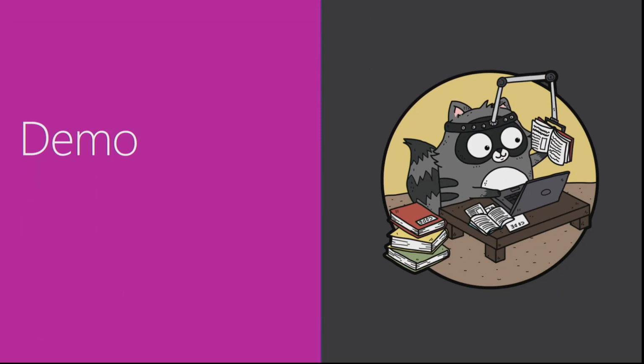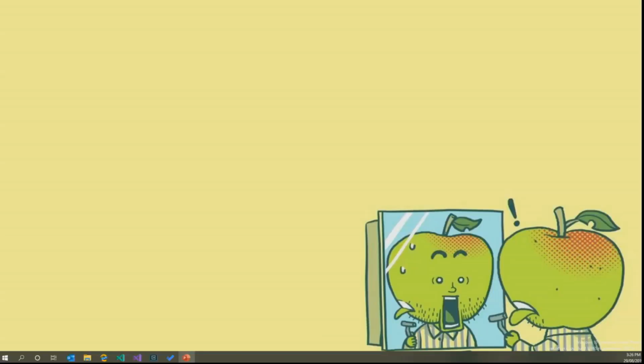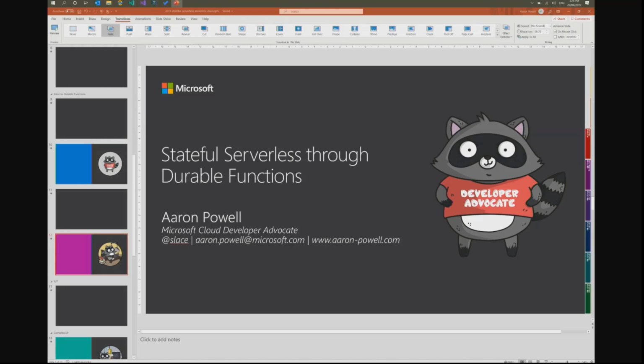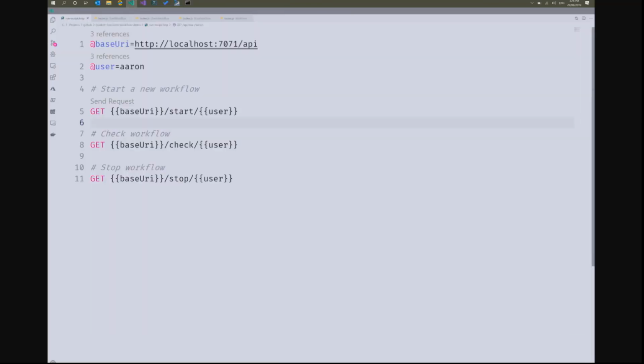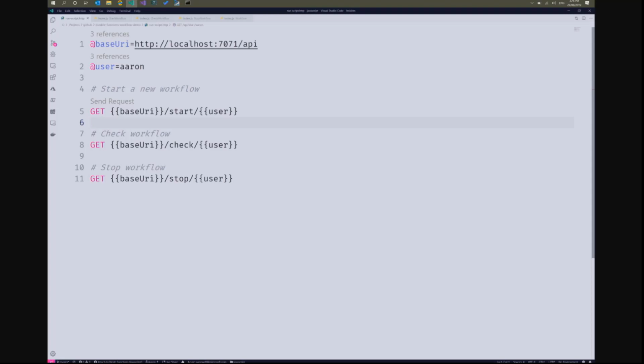So let's have a look at a really basic workflow with durable functions. Okay, so I've got a workflow here where we'll start it with some form of input, and that input is going to be stored as the state against the workflows being executed. And you're going to be able to check the status of that workflow and then finally stop that workflow. This demo, the links to the code for this will be at the end of the slides. It's implemented in JavaScript, C#, and F#, so you can see how that looks across a variety of different languages. But before we execute this, we'll just have a look at the code.